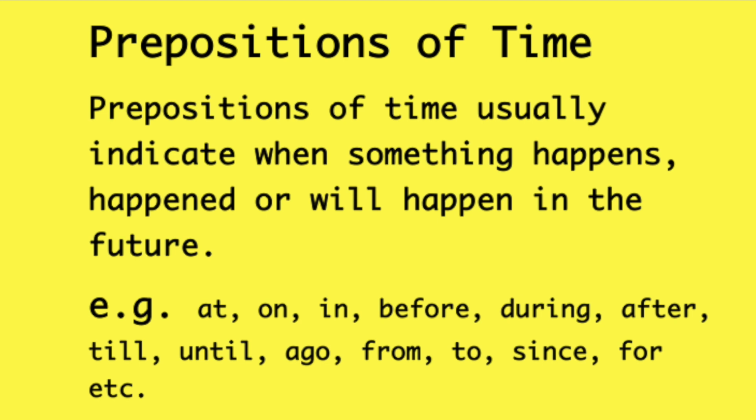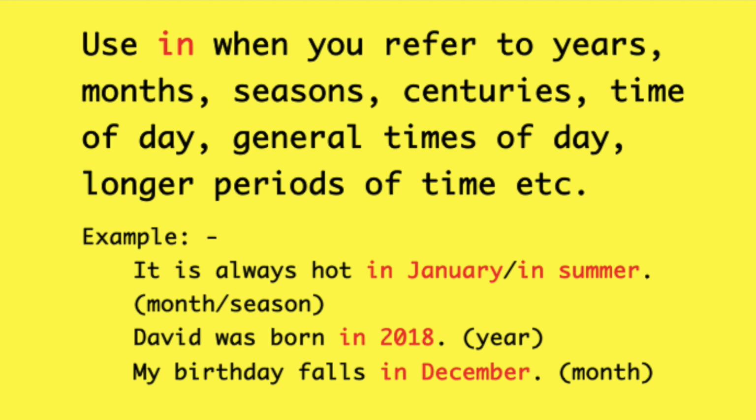There are some rules that will help you place the right preposition in the right place when it comes to time. Use in when you refer to years, months, seasons, centuries, general times of day, and longer periods of time. For example, it is always hot in January or in summer. David was born in 2018. My birthday falls in December.